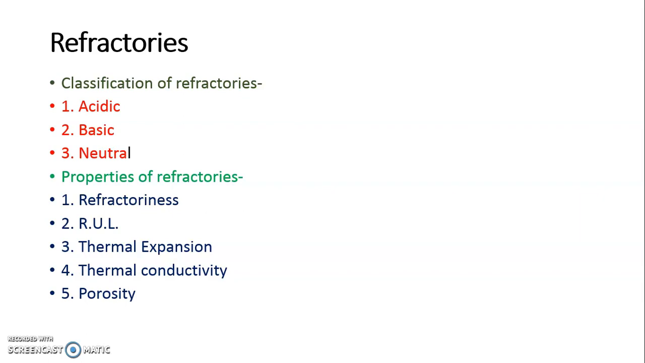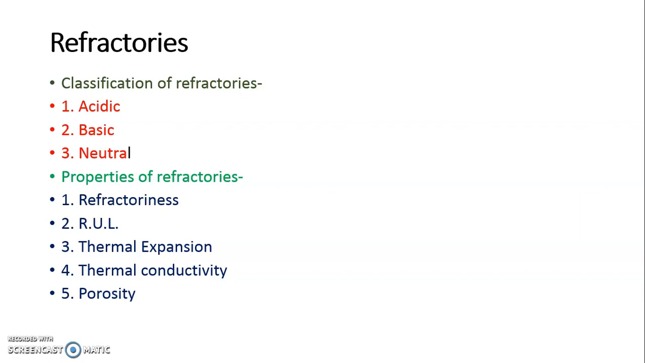Properties of refractories. From the name only, they have refractoriness, that is, to withstand high temperature without any fusion, decomposition or any change. Then refractories have RUL, refractoriness under load, that is, they do not show any deformation even at high temperature. Then thermal expansion. Thermal expansion of refractory should be very low. They must not contract or expand with change in temperature.